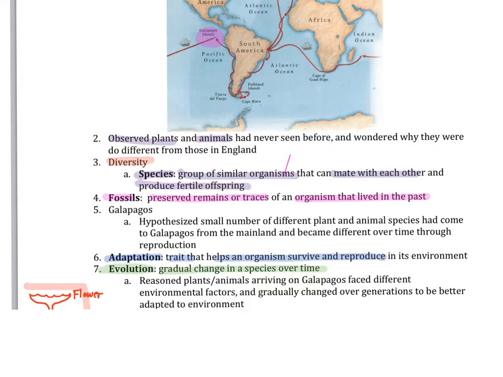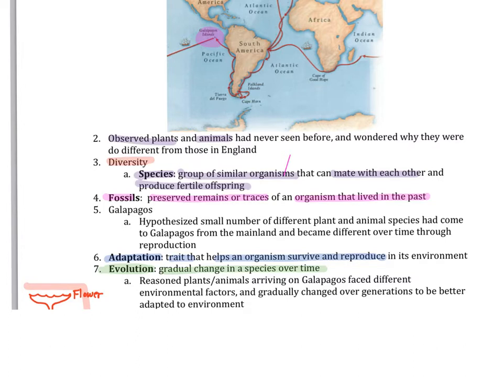He believed that adaptation was a trait that helps an organism survive and reproduce in its environment. And he used this evidence to help work on the development of the philosophy of evolution. The idea of evolution is that gradual change in a species over time occurs.